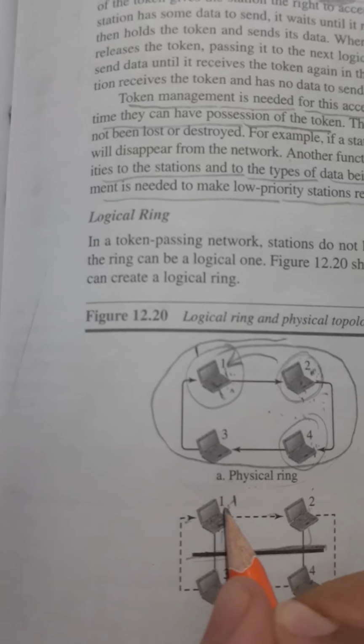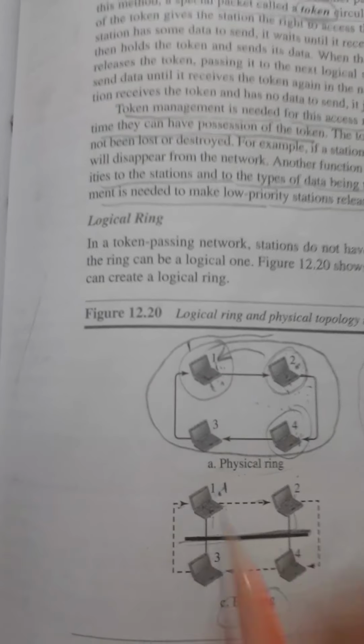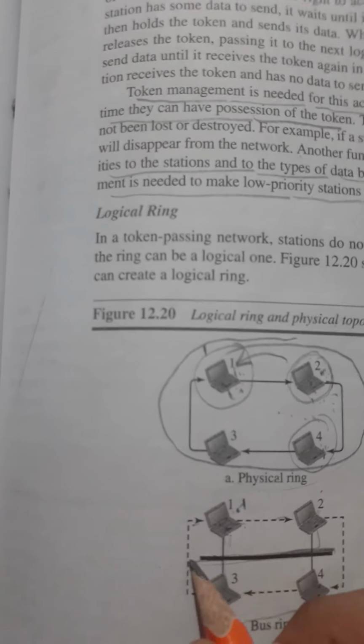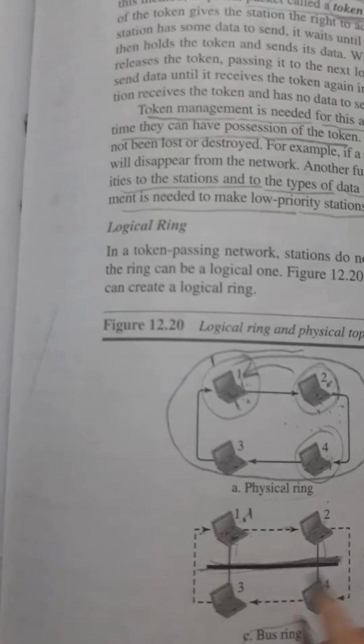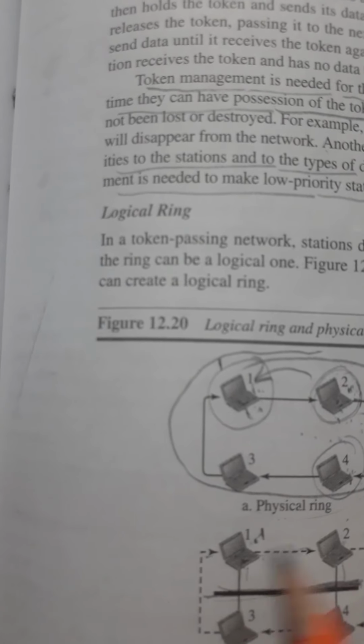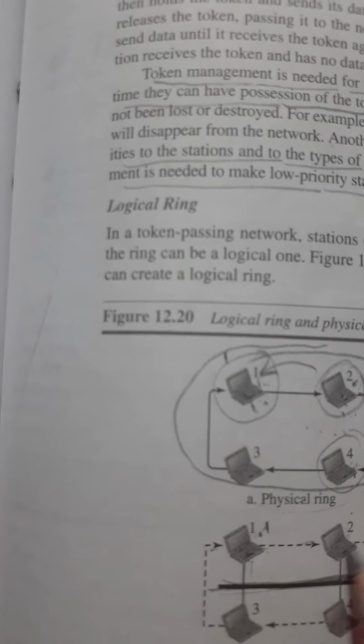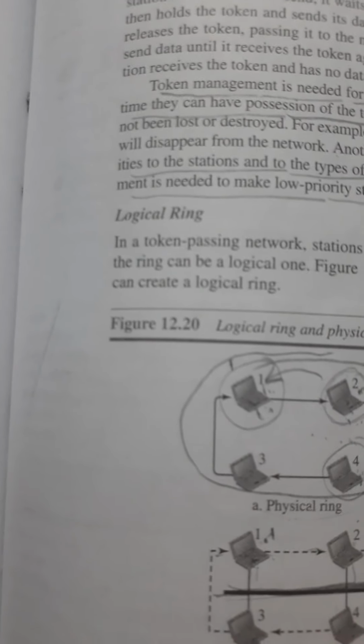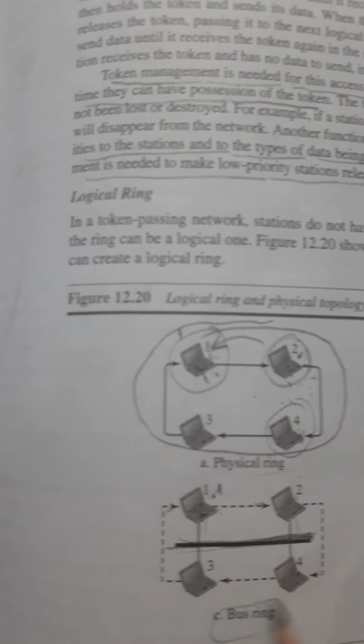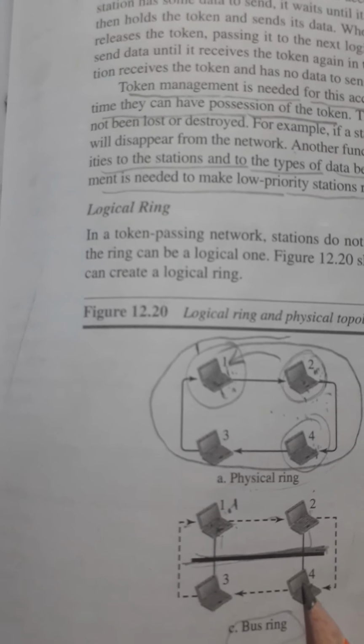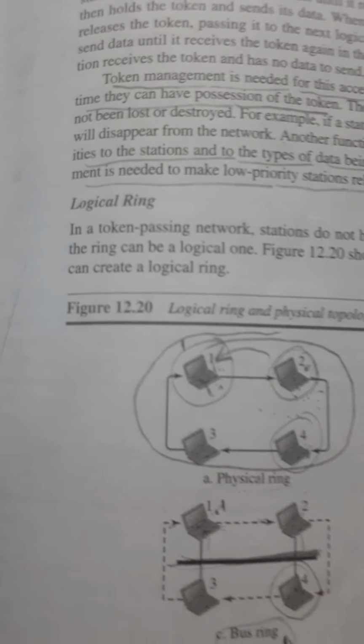Assume that station 1 is now sending the data and the token is with station 1. It is accessing the medium. No doubt its successor is 2, but assume that in the structure station 4 has something now to send.